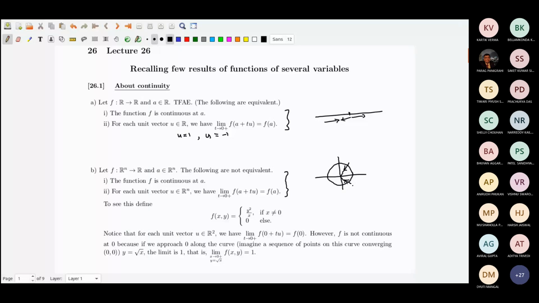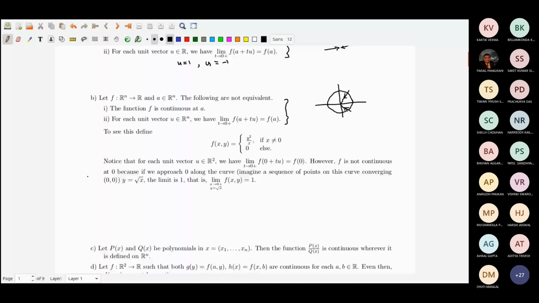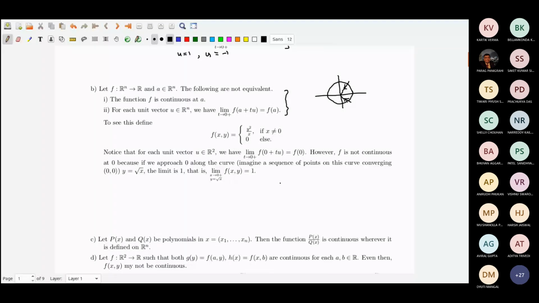That does not mean that the function is continuous at a. So item A and item B are different. In single variable it is okay, but in more than one variable, in R2 for example, it is not true.